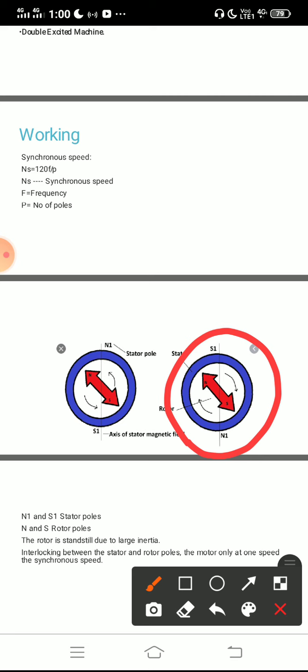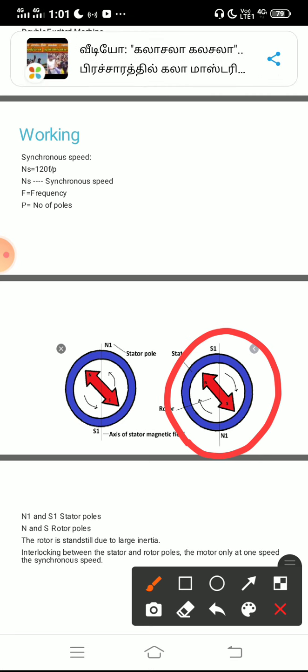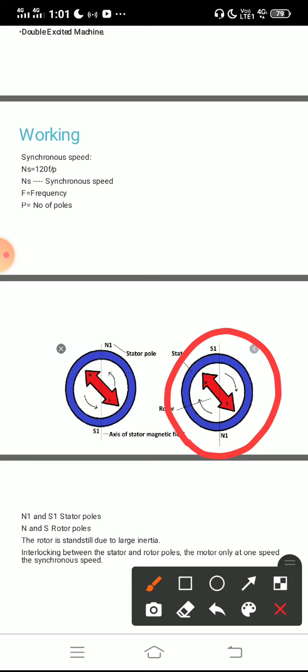N1 and S, and similarly S1 and N, get attracted, and the rotor tries to rotate in the clockwise direction. Initially the rotor rotated in the anti-clockwise direction. Now the rotor tries to rotate in the clockwise direction. This implies the rotor experiences a torque in a different direction every half cycle.